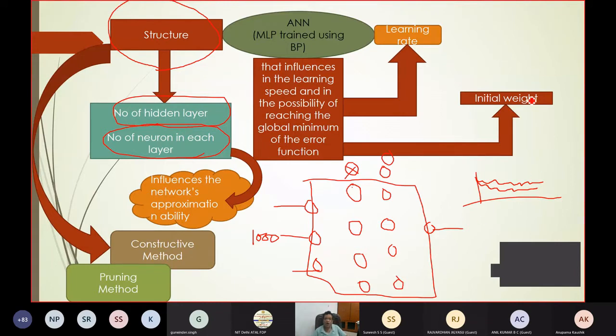That's why I told you the optimal structure can be achieved either by a constructive method, which I have already mentioned to you, and it is a deterministic way, or it can be achieved by a pruning method. You start from a large network. Okay, see how the error is performing, then go on pruning the nodes and go on pruning the layers. So ultimately you will end up with a small network. Okay. So these are the two methods, but try to understand both methods are deterministic methods.